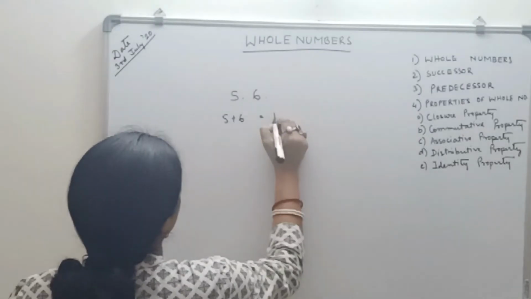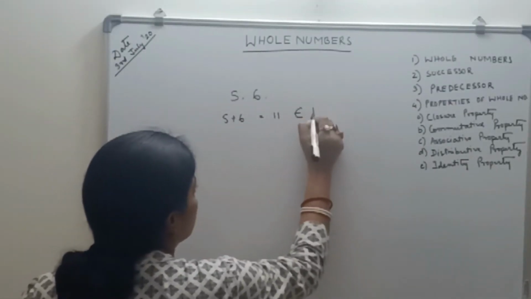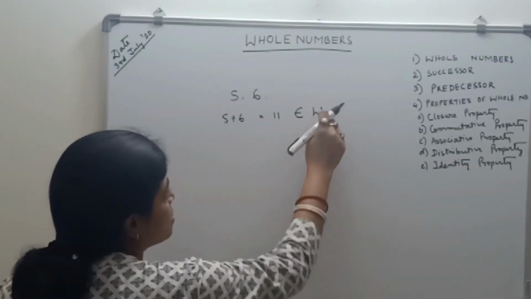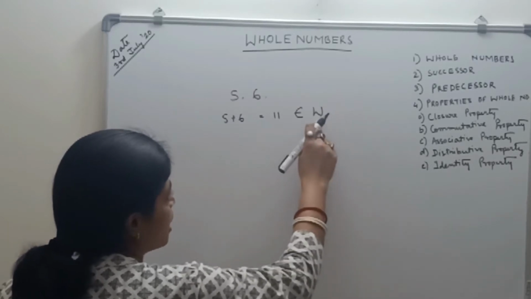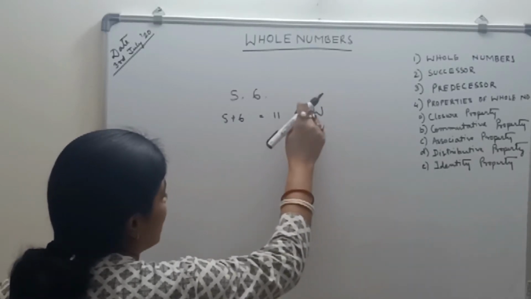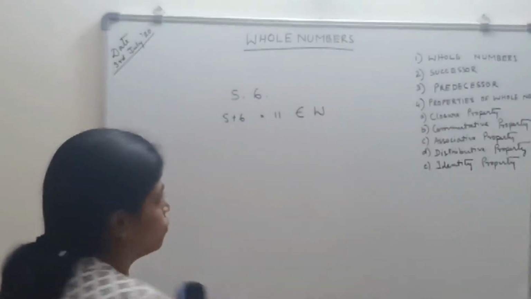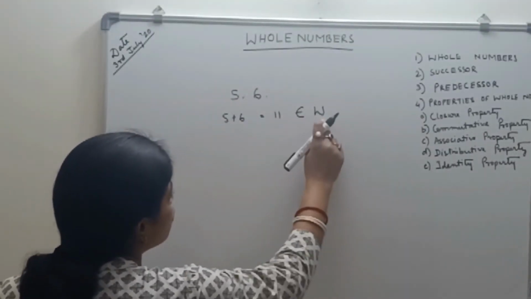11 also belongs to the whole numbers. This W stands for the set of whole numbers, and this symbol is called "belongs to." So 11 belongs to W, the whole numbers.